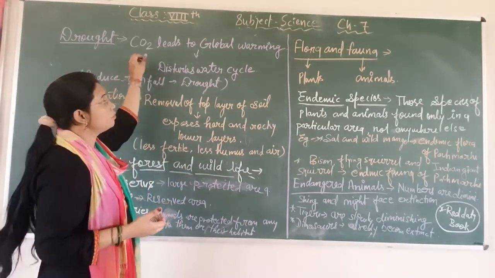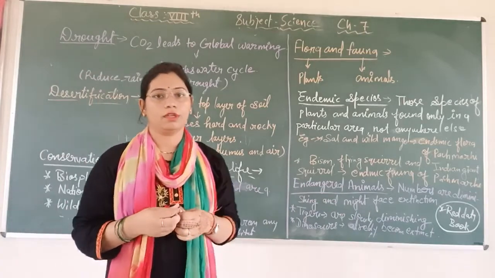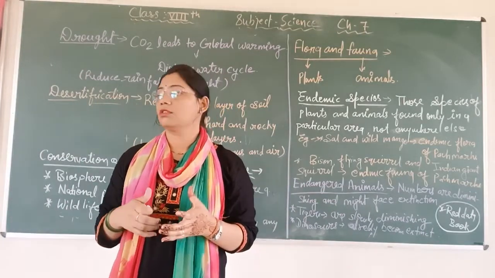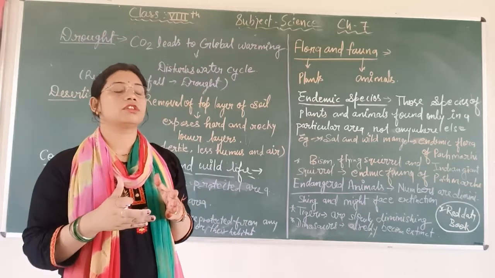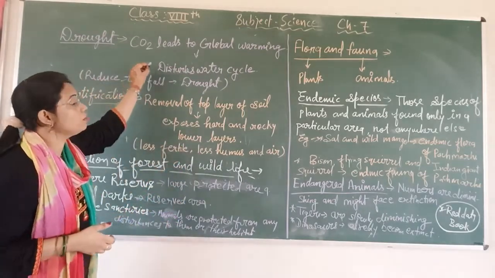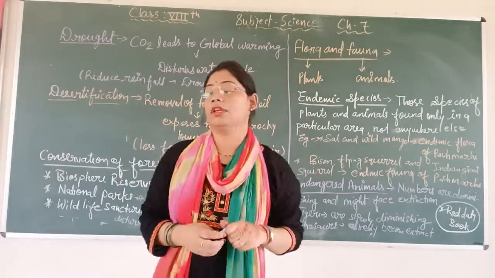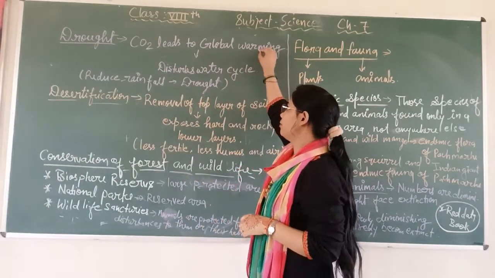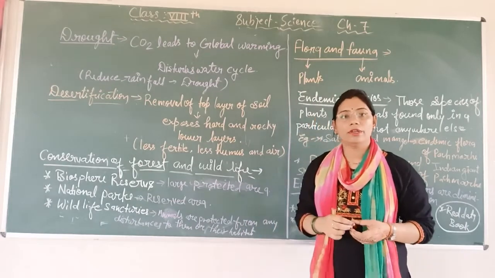Then CO2 will increase in the atmosphere, and when the percentage of CO2 increases in the atmosphere, it will lead to global warming, and due to global warming, the water cycle will be disturbed.